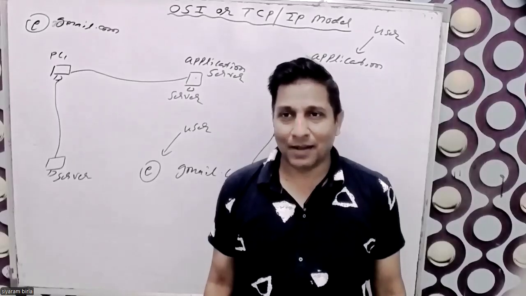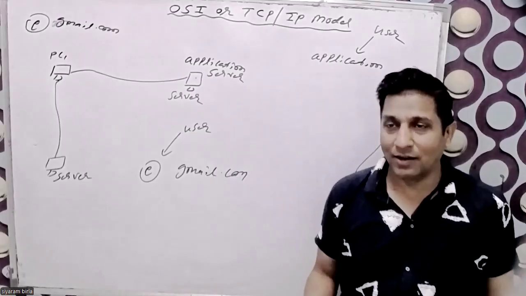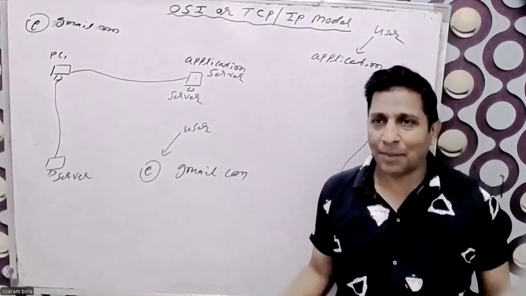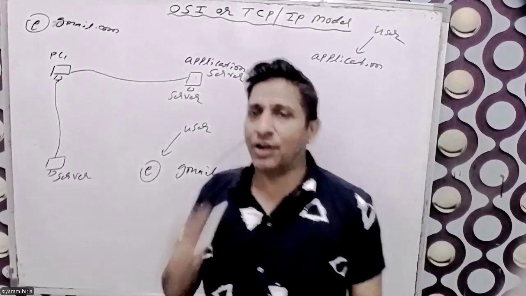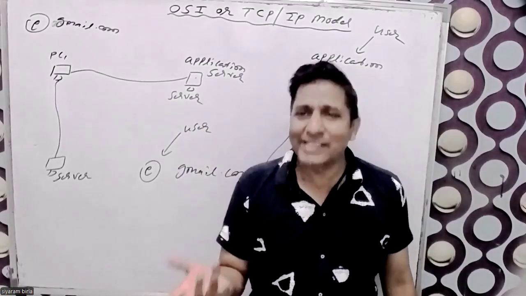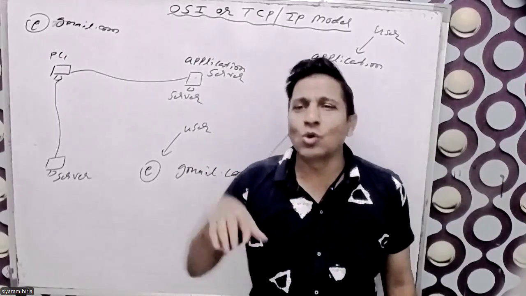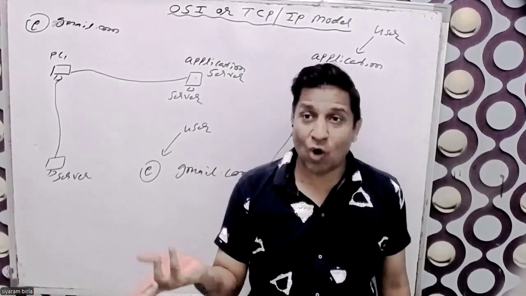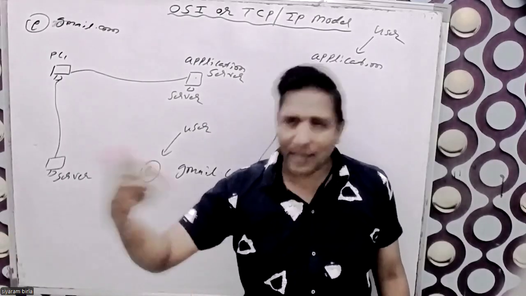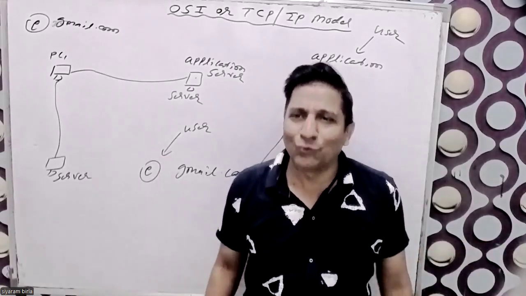I gave the example of the application counter. In the bank, there is an application counter, and anybody can access that application. There is no condition. Those who do not have an account in the bank can access the application form, and those who have an account can also access it. Anybody can access that application form.